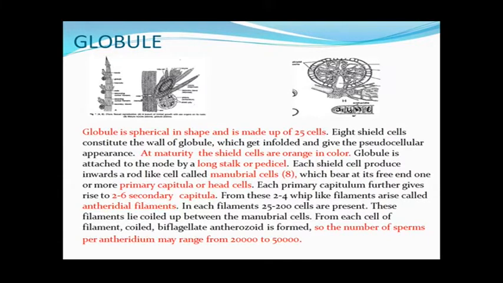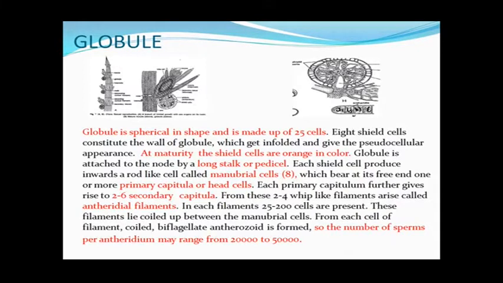From these 8 shield cells, 8 rod-like cells originate, which grow inwards in the cavity of the globule, and these are called the manubrial cells. So these are also 8 in number, and from the tip of these 8 manubrial cells, small head cells originate, which are called the primary capitular cells. So there are a total of 25 cells in this way, but this gives the appearance that the cells are more than that.